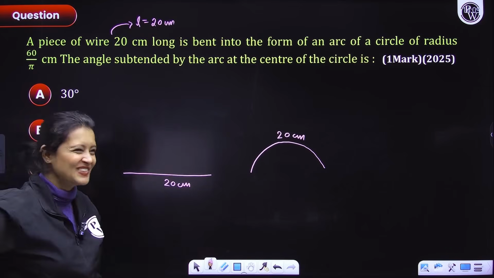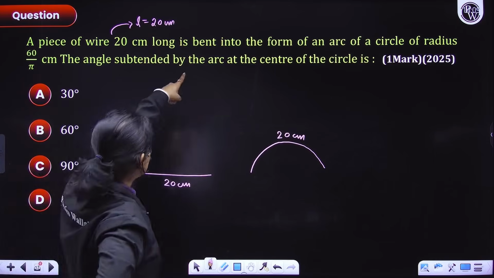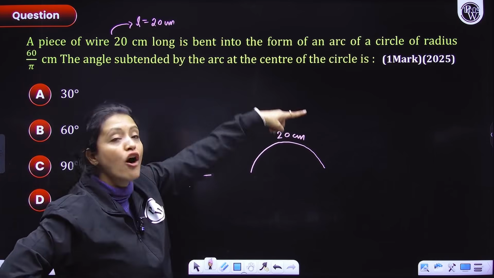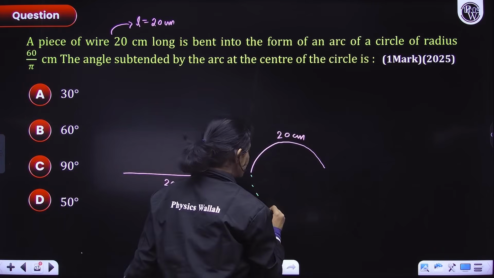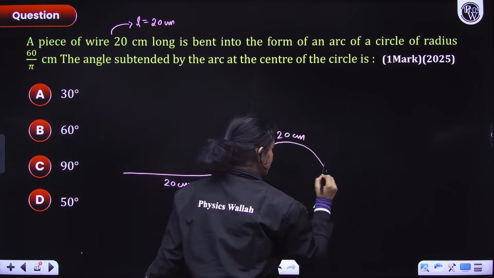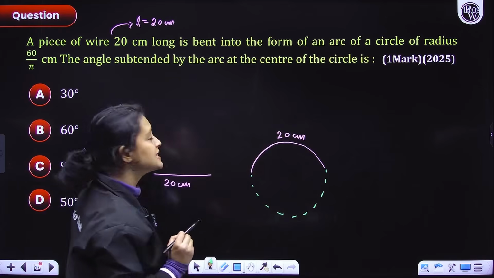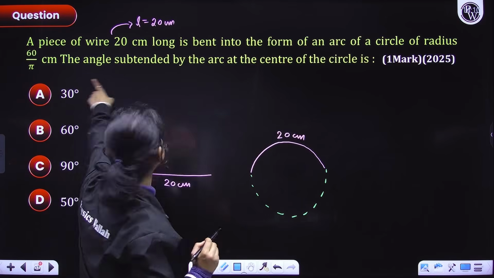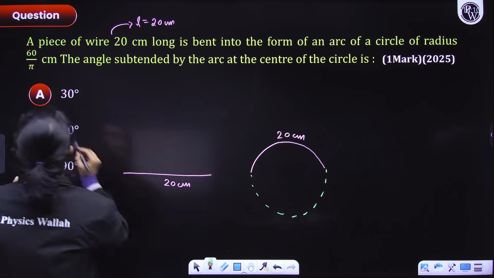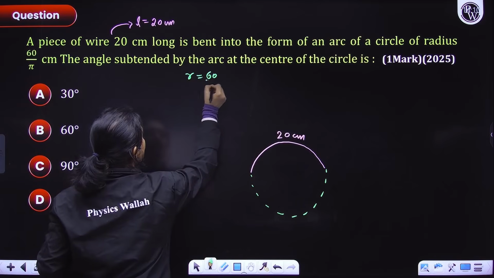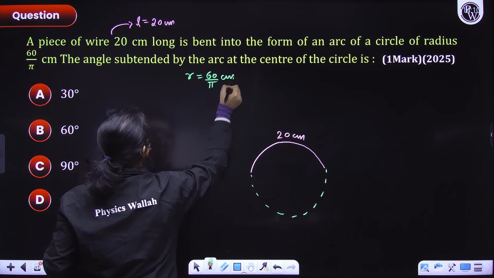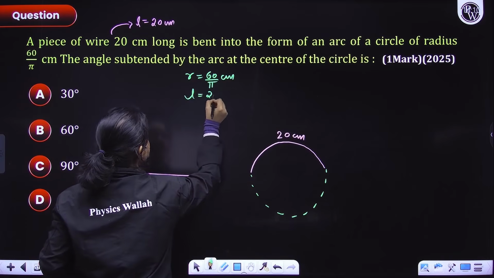Length of the arc. Can you see? Now, it is bent into an arc of a circle. So, the arc is obviously of a circle. Let's just suppose this was the entire circle here. Now, the radius of this circle is 60 by pi centimeters, right? So, this here is R. I'll write it here: R is equal to 60 by pi centimeters. L is already 20 centimeters.